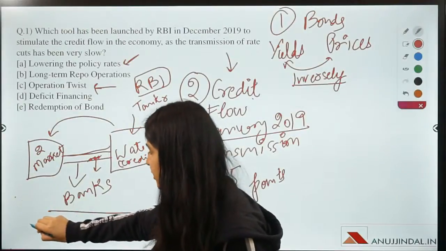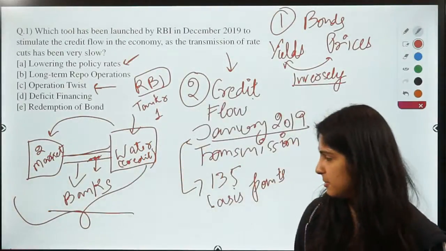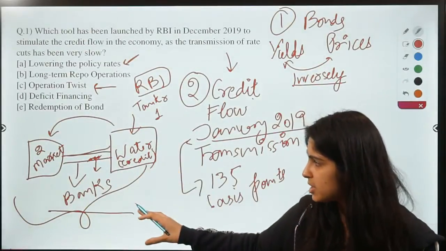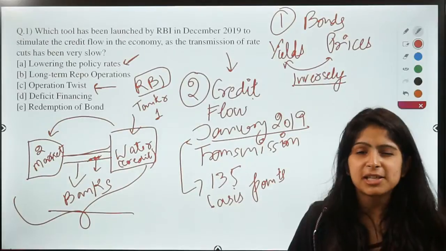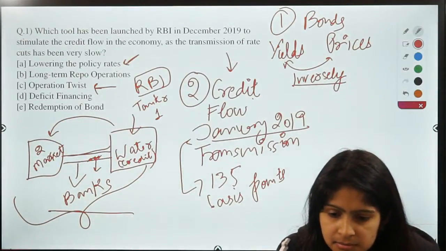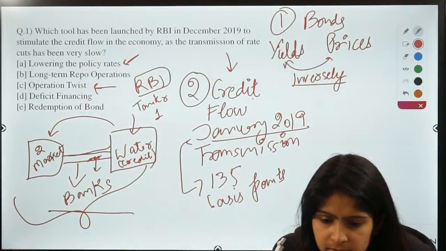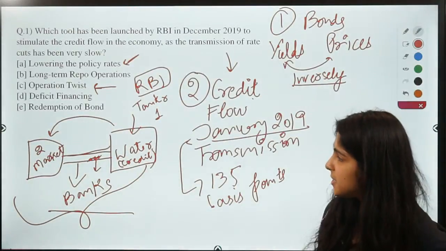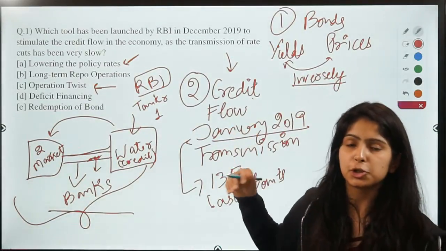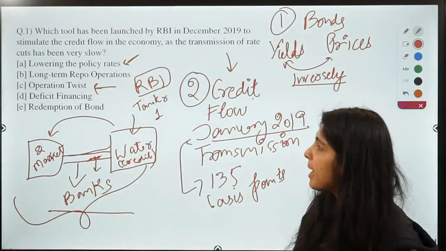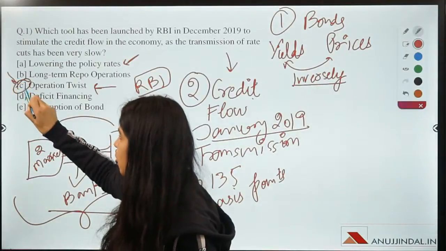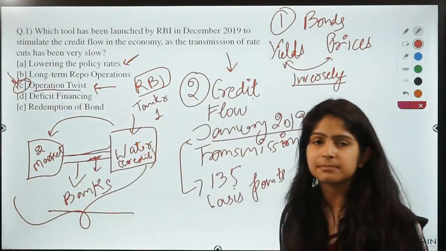So guys, this analogy has been given by Mr. Raghuram Rajan, the former governor of RBI. So I hope you are clear with this concept that why lowering of policy rates is not working in the Indian economy. Right? So now what RBI is doing, it has resorted to Operation Twist. Now coming back to our main topic or the elephant in the room, that is Operation Twist, right?